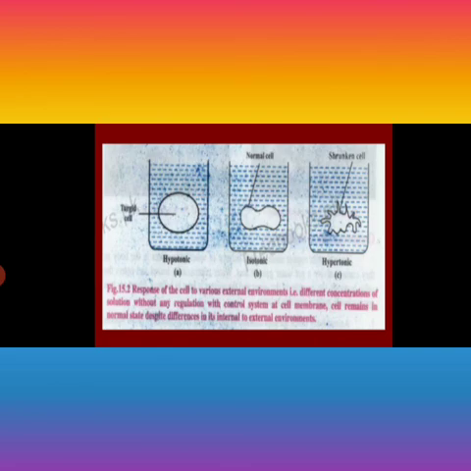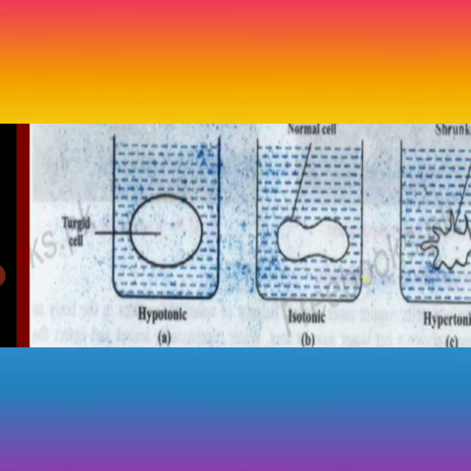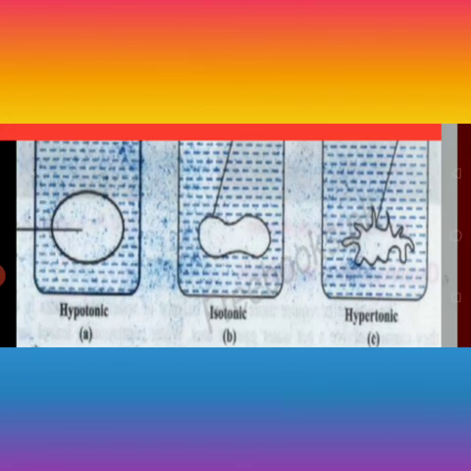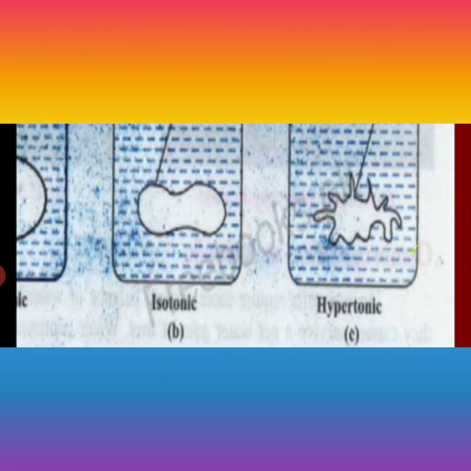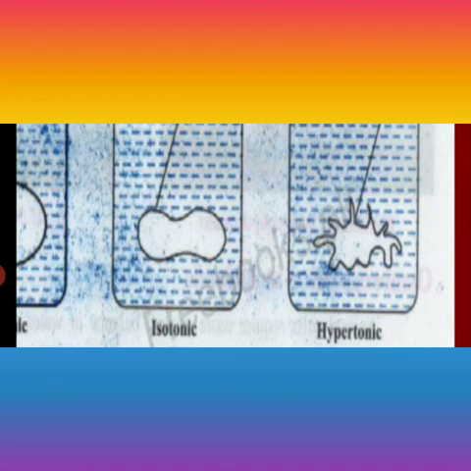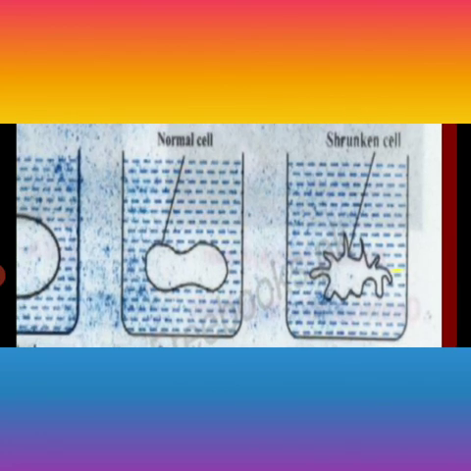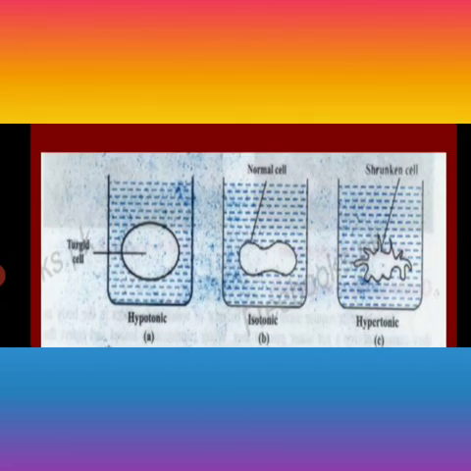Here you can see the diagram of what happens when a cell is placed in a hypotonic environment. It becomes turgid as water enters into the cell. In an isotonic environment, there is a normal cell. The same quantity of water is entering into the cell and the same quantity of water is being released, so there will be no change in the shape of the cell. Last one is the hypertonic environment, in which the water present in the cell is released into the outside environment. As a result, the cell is shrunken. So this condition is also very fatal to the cell.